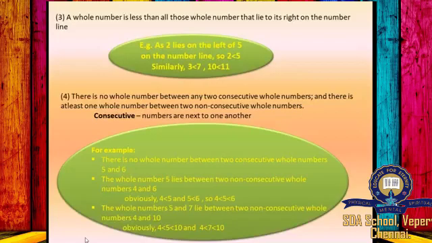Example: there is no whole number between two consecutive whole numbers 5 and 6. The whole number 5 lies between two non-consecutive whole numbers 4 and 6. So obviously 4 is less than 5 and 5 is less than 6. So we have 4 less than 5 less than 6. The whole numbers 5 and 7 lie between two non-consecutive whole numbers 4 and 10. Obviously we have 4 is less than 5, 5 is less than 10, and 4 is less than 7, 7 is less than 10.